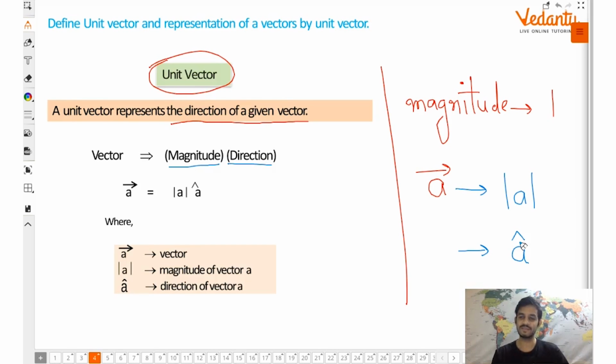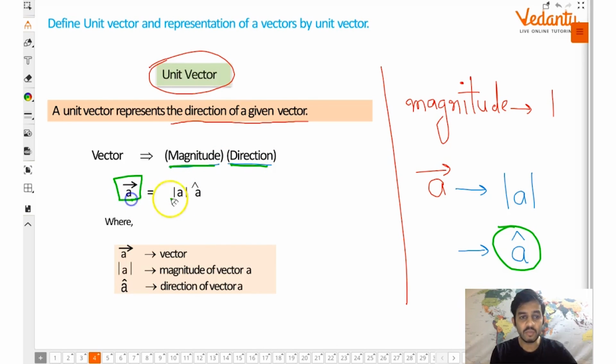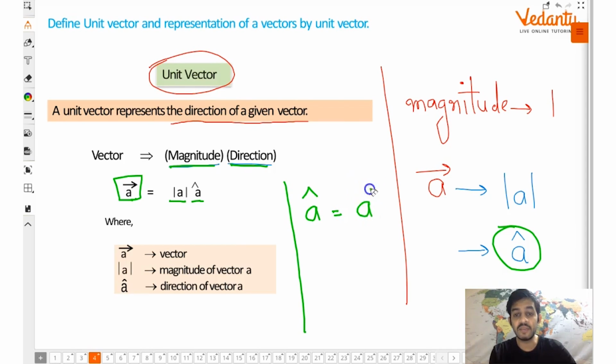Following me guys? Now if we try to write the two components separately, the magnitude and the direction, the original vector A will be written as mod A into A cap, the direction. From here you can obtain the unit vector itself. Unit vector will be simply a vector divided by its magnitude.